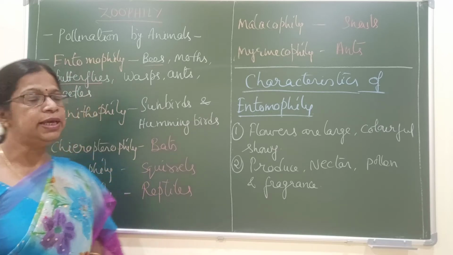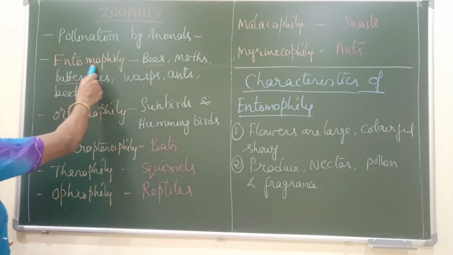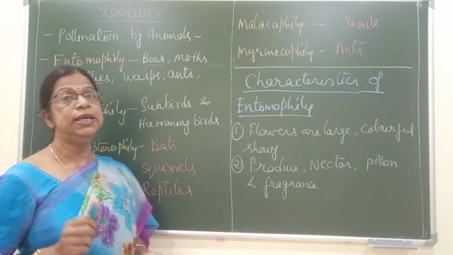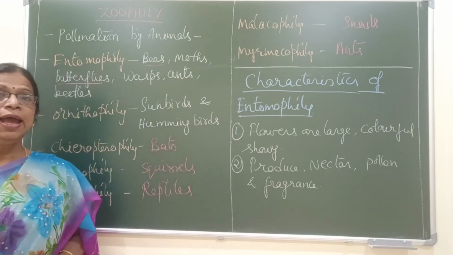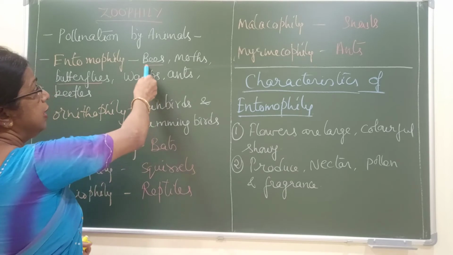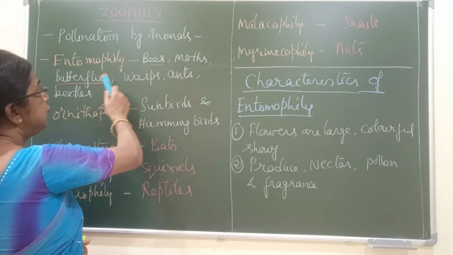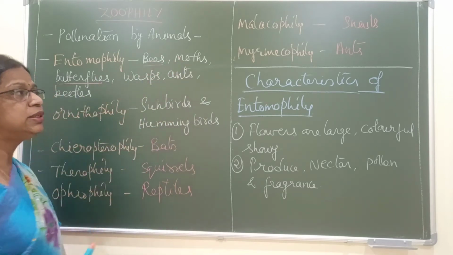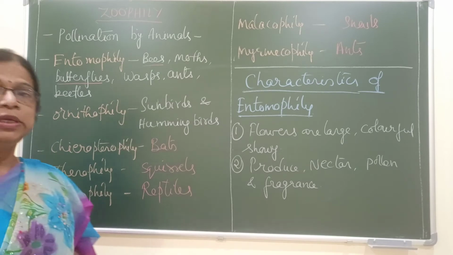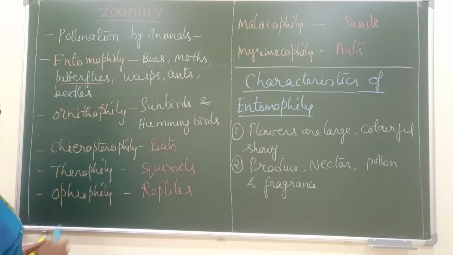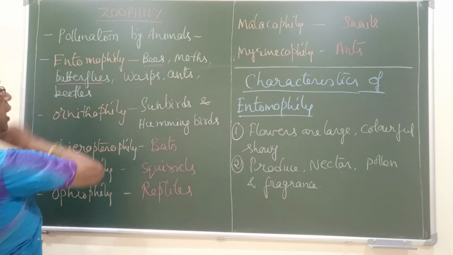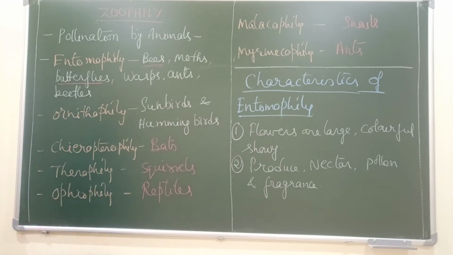Now let us see the first one, entomophily. What is entomophily? Pollination by insects is called entomophily. Insects like bees, moths, butterflies, wasps, ants and beetles all bring about pollination. Of these, the most common pollinators are the bees and butterflies.